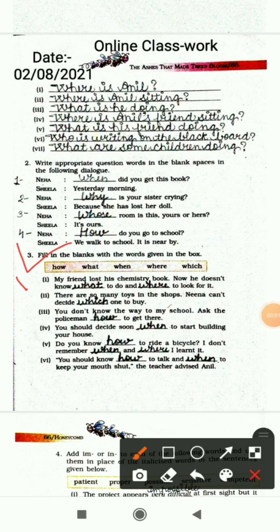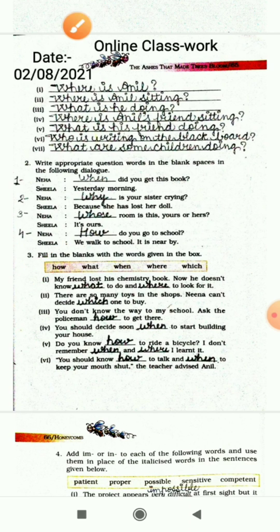First one is my friend lost his chemistry book. Now he doesn't know dash to do and dash to look for it. So we have filled the words, that is what and where. My friend lost his chemistry book. Now he doesn't know what to do and where to look for it.